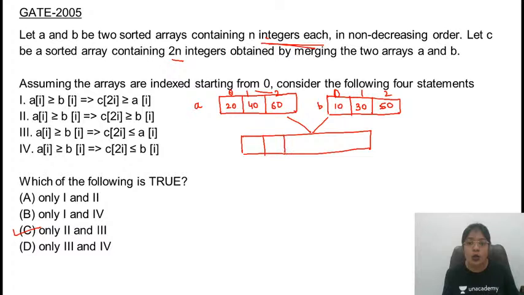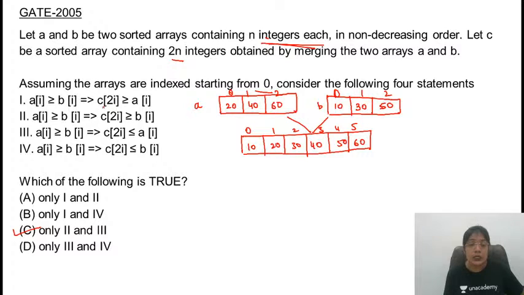C का size क्या होगा? 3 elements are here, 3 elements are here. So in total you will be having 6 elements with the index 0, 1, 2, 3, 4, 5. So when you will be merging these two elements, what will be the order of elements? It will be 10, 20, 30, 40, 50 and 60. Correct? Now, what will be the output?